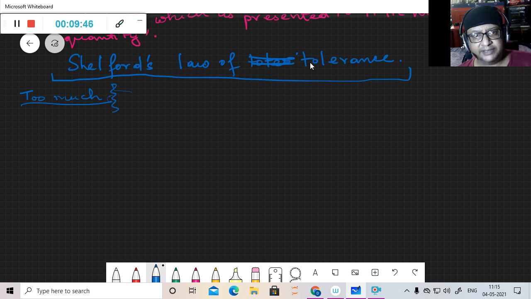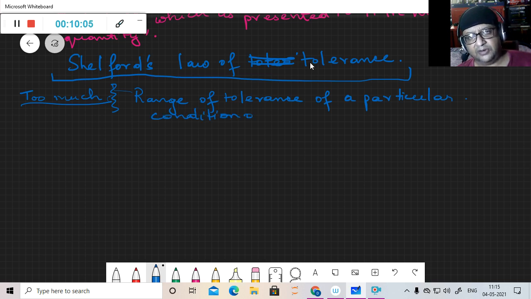Every organism has a range of tolerance of a particular condition or abiotic factor.